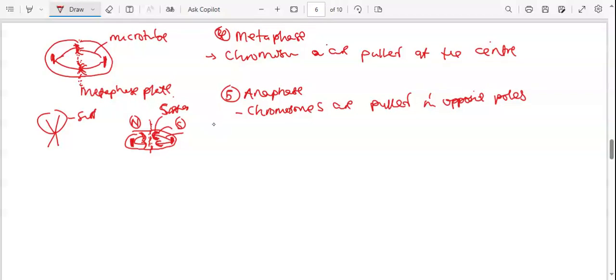That's the meaning. Or you can say chromosomes are put in opposite poles, or separate. So it's just the same thing.